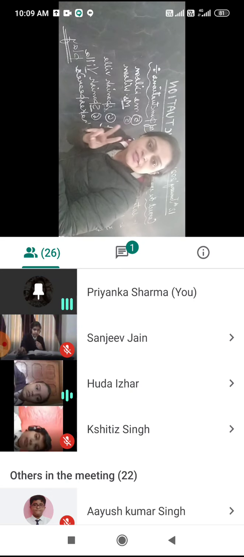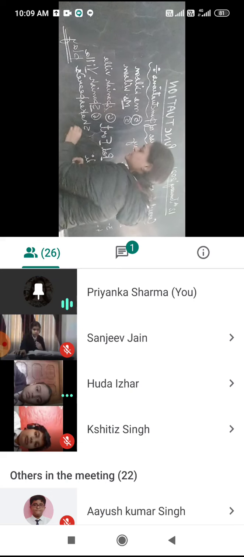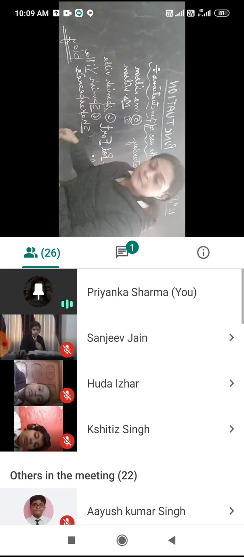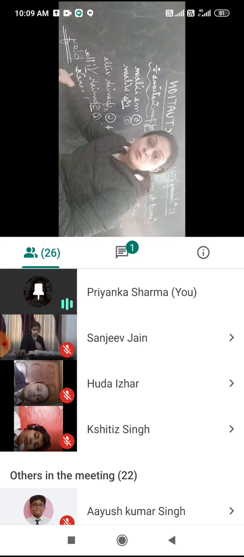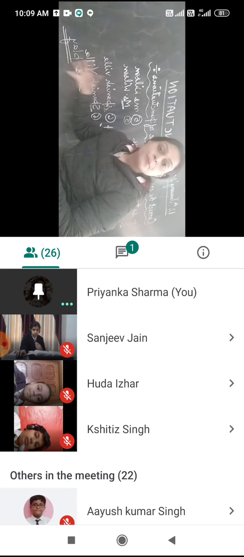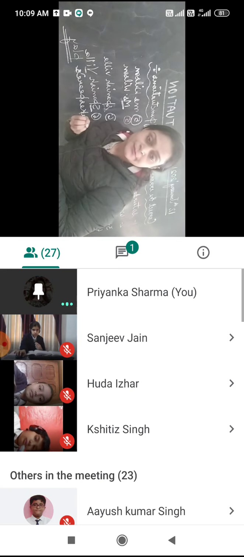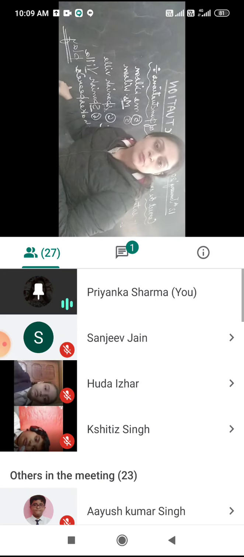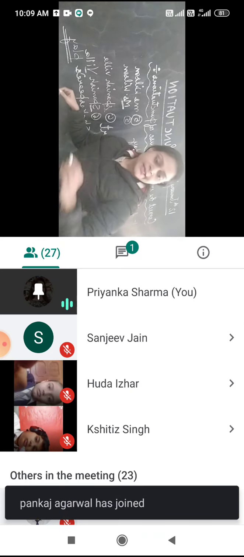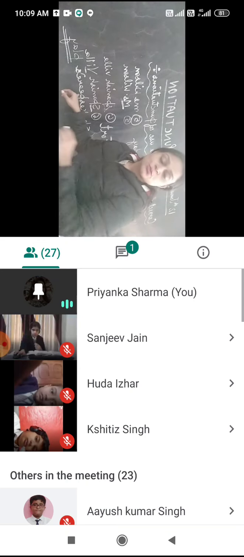So, two corrections we have done here. What are the two corrections? First, Shakespeare's S will be in capital. Second, we have to use apostrophe S here. Why? Because we are showing the possession of Shakespeare. Do these two corrections in your book and write the correct word. Now come on to the next word.